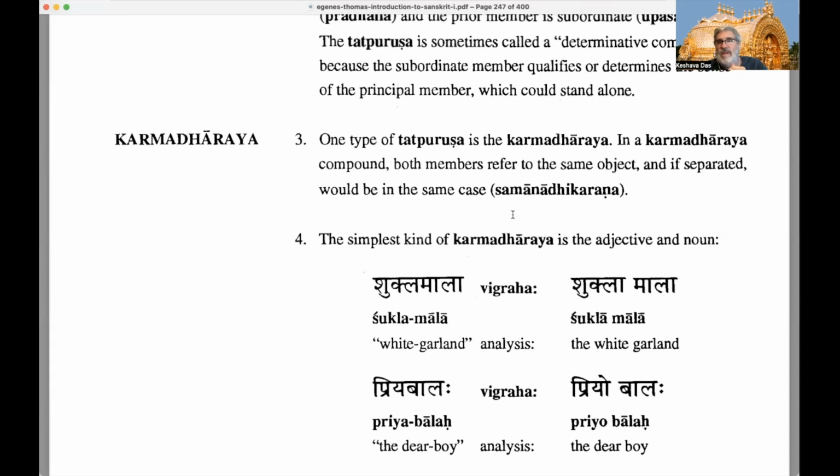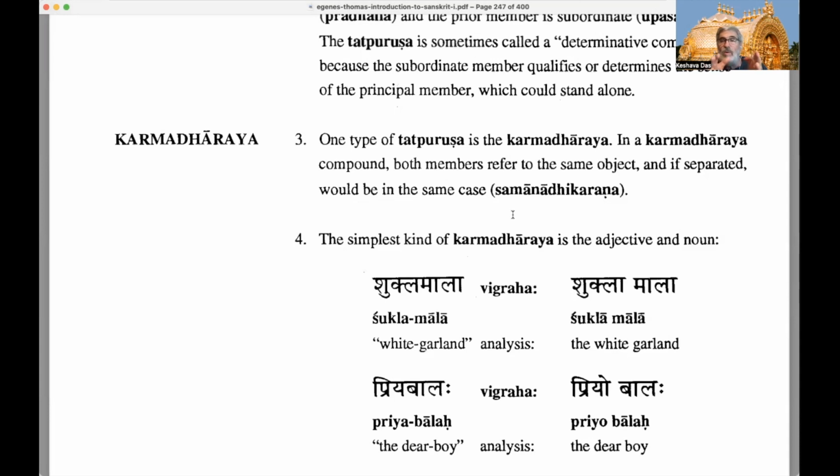So, for instance, I think we talked about nouns in apposition. When nouns are in apposition, we have a statement like Rama, the king, went to the forest. They're not separate people. Rama is the king. So King Rama went to the forest is basically what we're saying. So Rama and king have to be put in the same case because they refer to the same person.